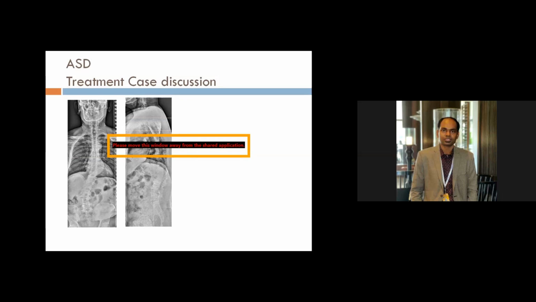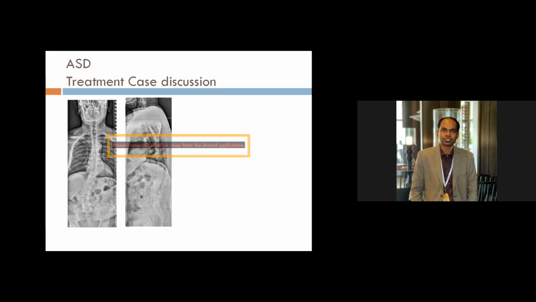So up to what level would you like to go? Would you go to the thoracic spine, or stop at the lumbar spine? Once again, presuming the patient has the same X-ray but only leg pain, as the MRI showed only L4-5 spondylolisthesis with L5 radiculopathy, no severe back pain, and the patient is 60 plus and not such an active person, then I would go for a limited fusion.